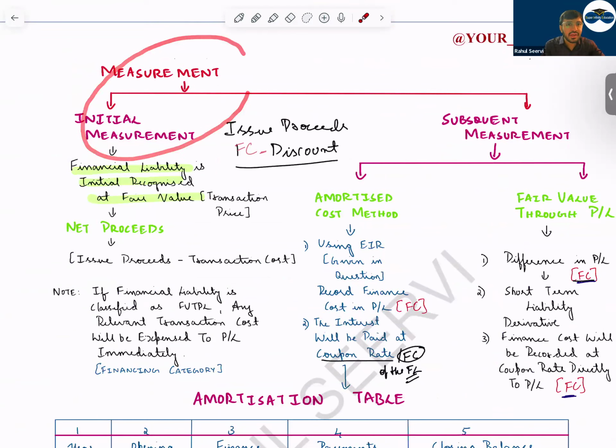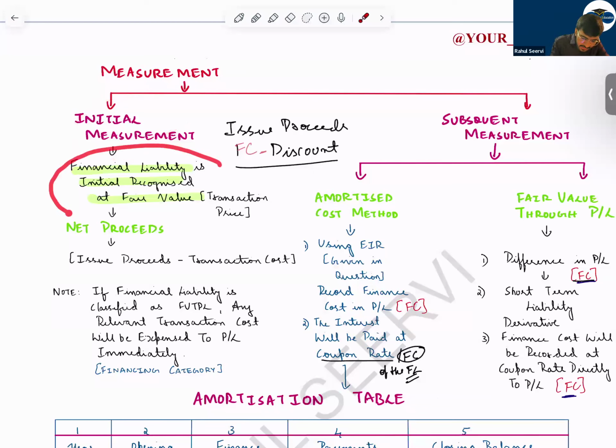Initial measurement. Initially, we record financial asset and financial liability at fair value. And subsequently, either we follow the amortized cost model, or we follow fair value through P&L or fair value through OCI. In financial liability, only two methods: amortized cost method and fair value through P&L. So fair value means what? Whatever is the price minus the discount. Here, the basic sense you have to remember is the net proceeds you receive, the net amount we receive in our pocket. So issue proceeds minus transaction cost.